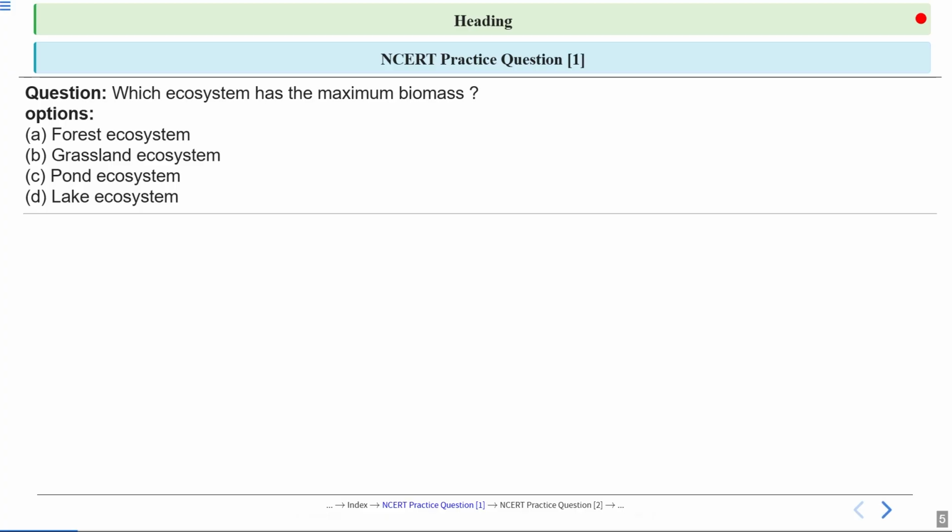First question is, which ecosystem has the maximum biomass? So we have four options. You have to select the correct answer from these options. First is forest ecosystem, second is grassland ecosystem, third is pond ecosystem, and fourth is lake ecosystem. So what will be the correct answer?